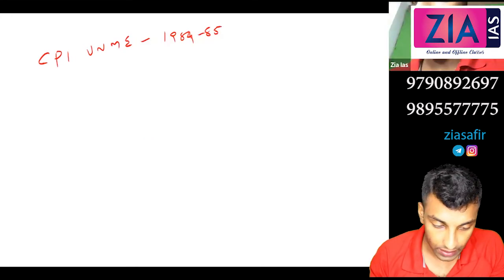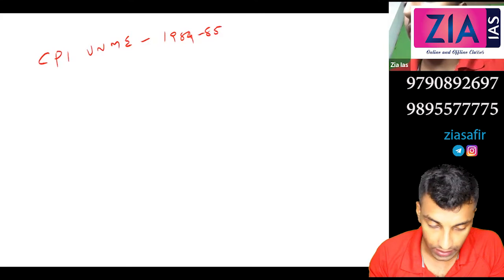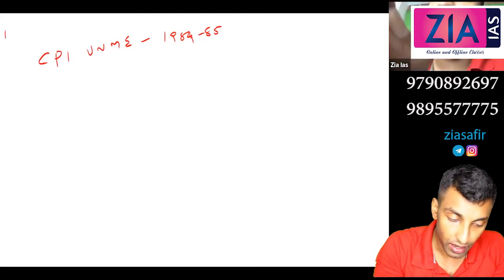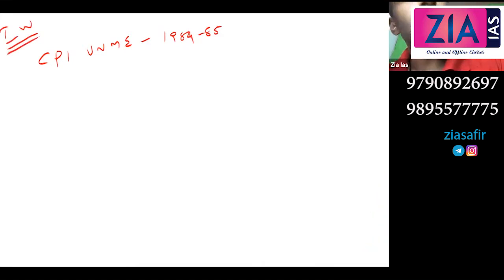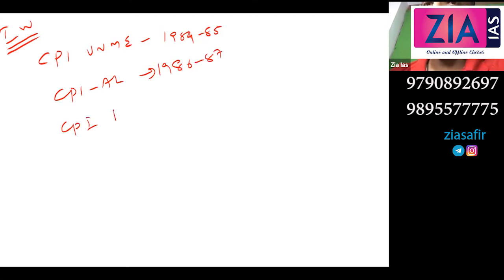This one we have discussed is CPI IW. First one that we have discussed is IW. So please give the heading over there when we discussed that 46% etc. That is CPI IW. The base year is 2001. Here CPI UNME 1984-85, then CPI AL, agriculture labor, 1986-87, CPI rural labor, that is also 86-87.